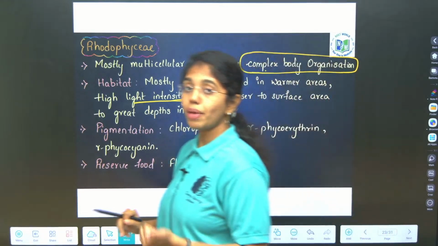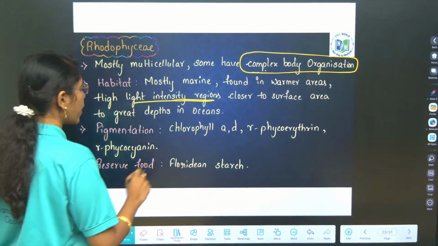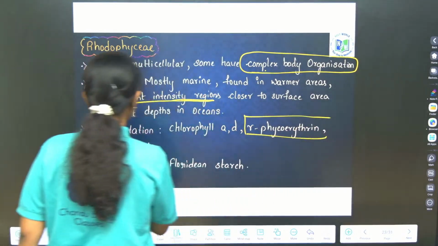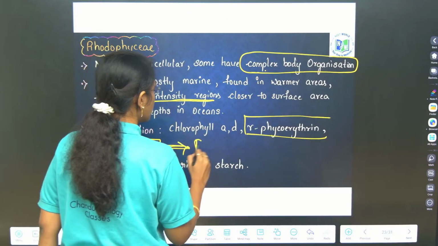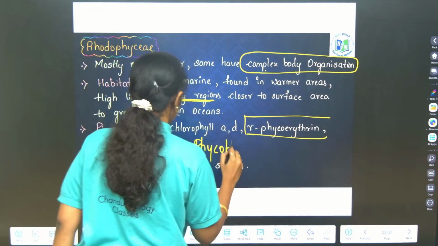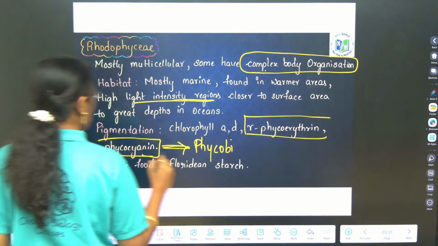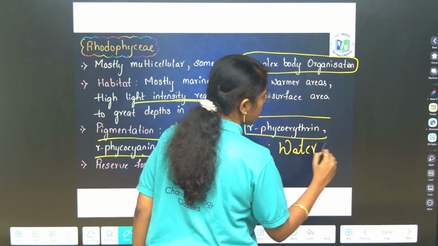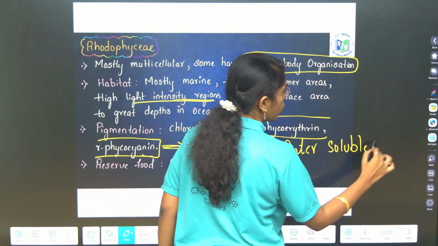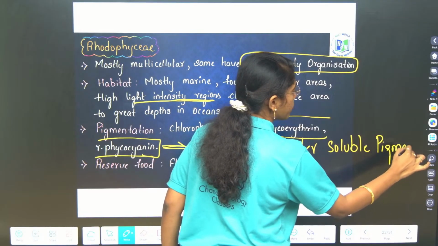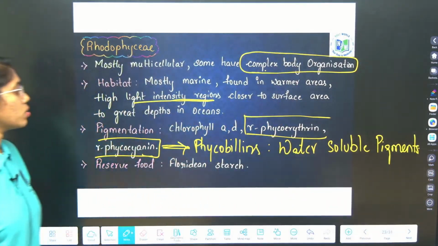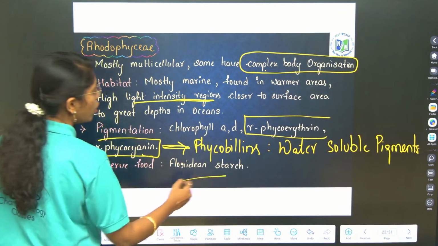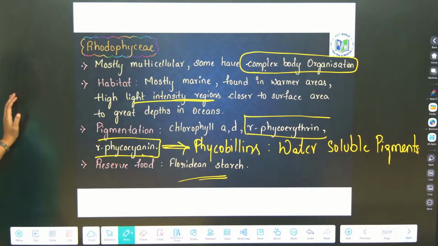Pigmentation, if you have to observe, chlorophyll A, D, R-phycoerythrin and R-phycocyanin. R-phycoerythrin and R-phycocyanin, these are what? Phycobilins. Phycobilins are water soluble pigments. Remember this carefully. Phycobilins are water soluble pigments. Reserve food material is what? Floridian starch. These are the general characteristics.